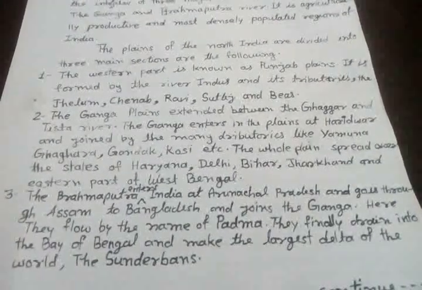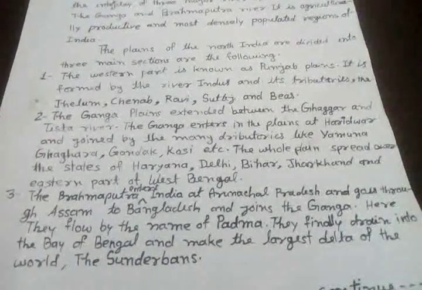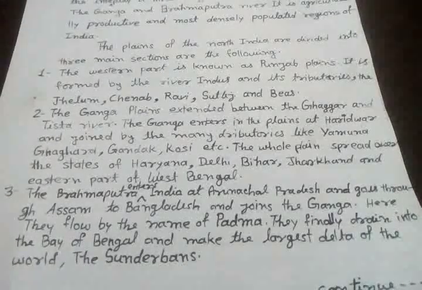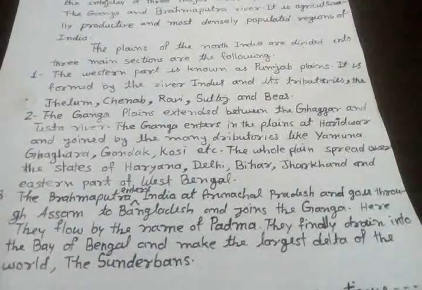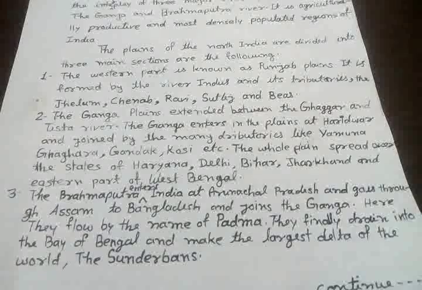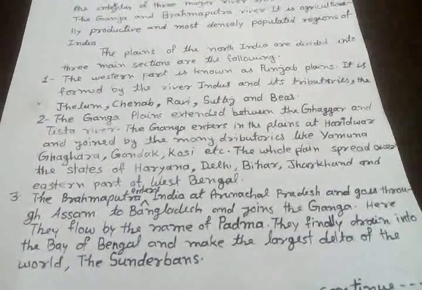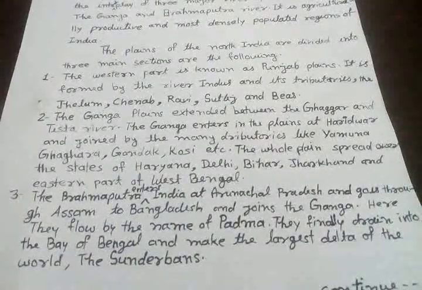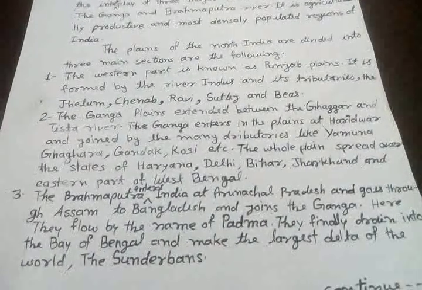Here Ganga and Brahmaputra both flow by the name of Padma. They finally drain into the Bay of Bengal through many distributaries and make the world's largest delta, that is called Sundarbans.